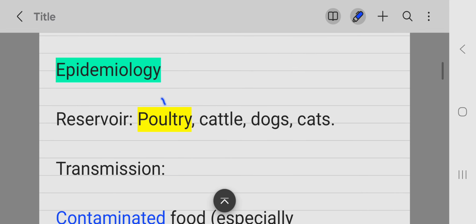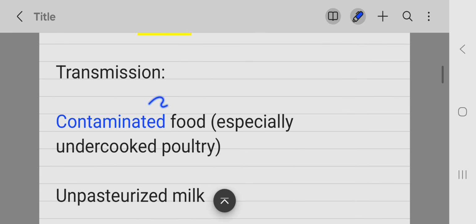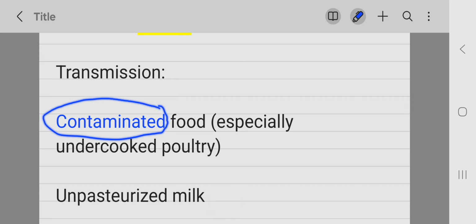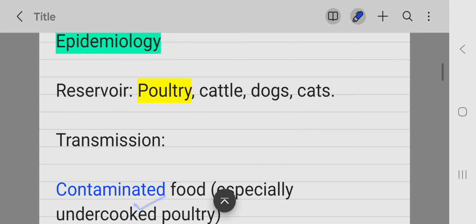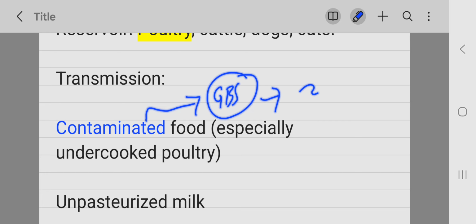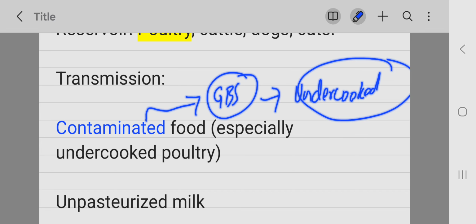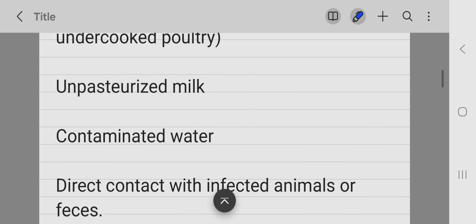Epidemiology. Its reservoirs are poultry, cattle, dogs, and cats. It transmits through contaminated food, especially undercooked poultry, because poultry is a reservoir for this Campylobacter jejuni. And when patients come to us with GBS, they mostly have a history of eating undercooked poultry. So it is a risk factor for GBS, Guillain-Barré syndrome.